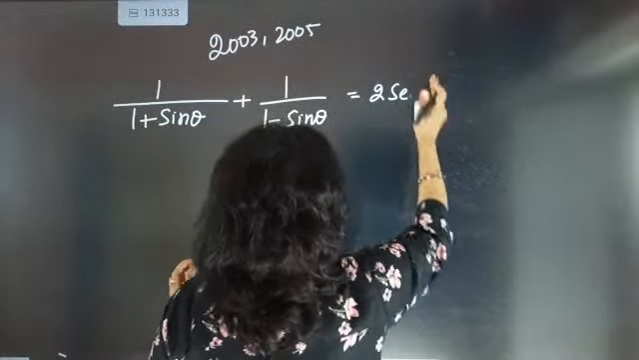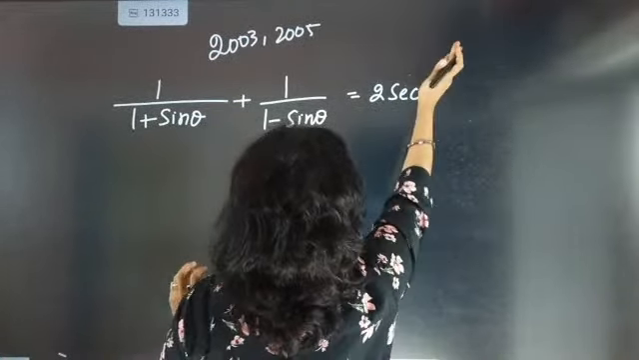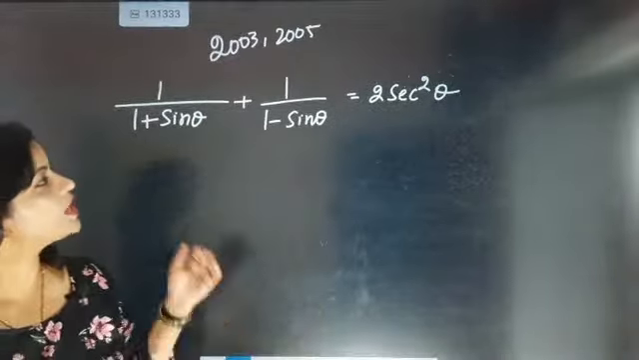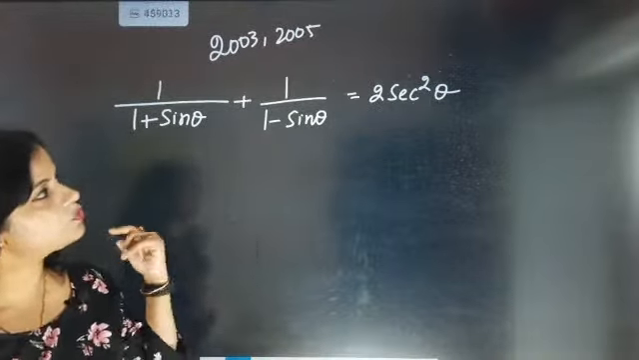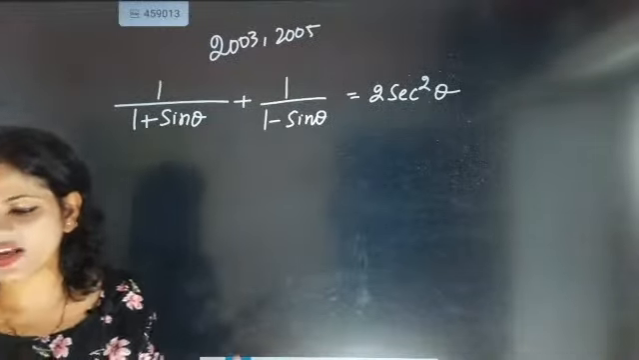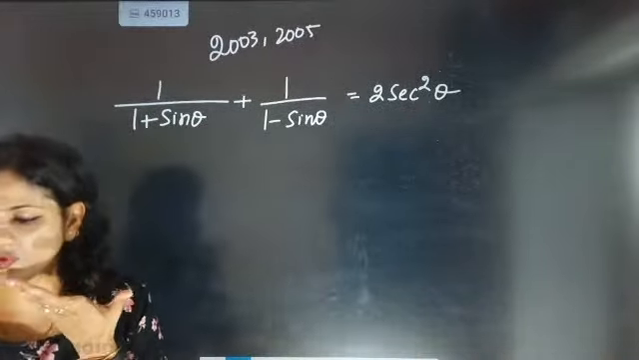Whichever year CBSE is asking these questions, please kindly do these questions. 2 secant square theta. So that means what? We have to take LHS and prove that LHS equals RHS. Are we ready for proving this one?